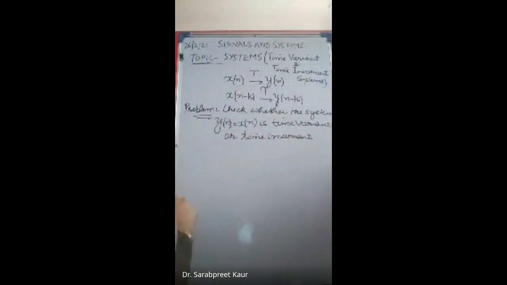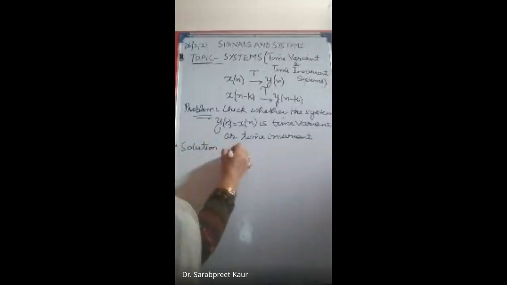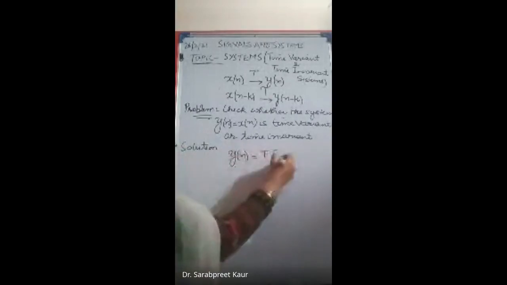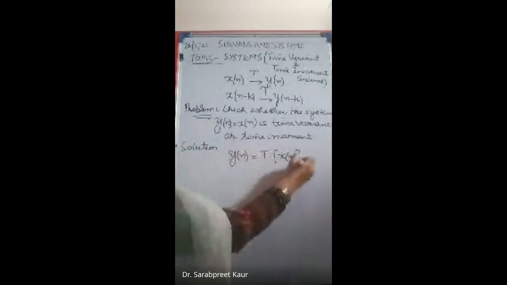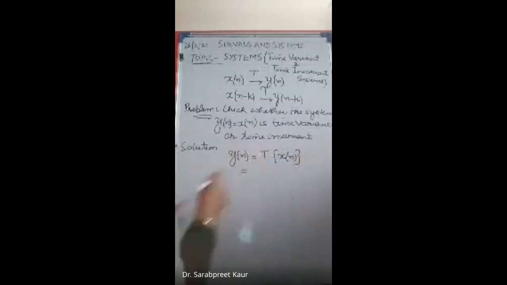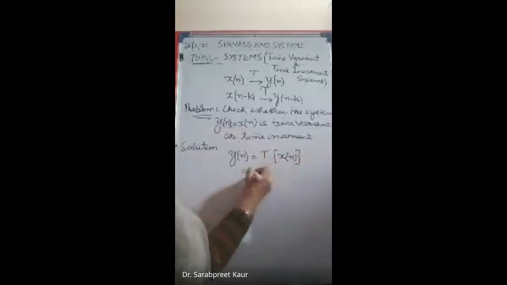So first of all, what you have to do, the two steps that I have told you. First of all, you know the system. y(n) is basically the transformation of x(n), but here we have y(n) equal to x(n) only. So we simply write y(n) is equal to x(n).